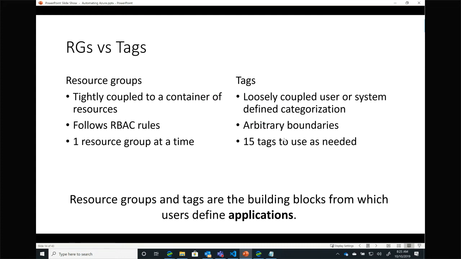I use these to define how things are laid out in my Azure deployment, so that after I deploy 1,000 Azure services, I'm not getting bogged down in the overhead of trying to find things. And I can write automation based on things like tags in order to group them together.